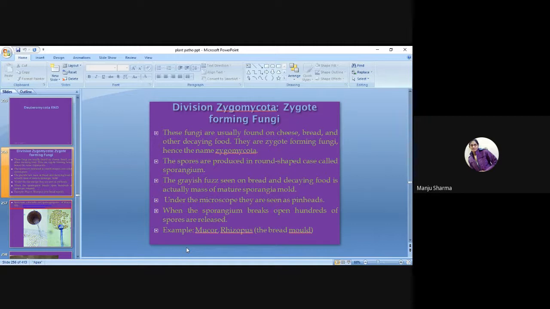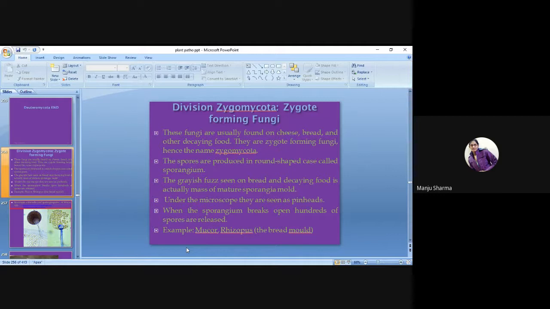The spores are produced in a round case called sporangium. The grayish fur seen on bread and decaying food is actually a mass of mature sporangia mold.